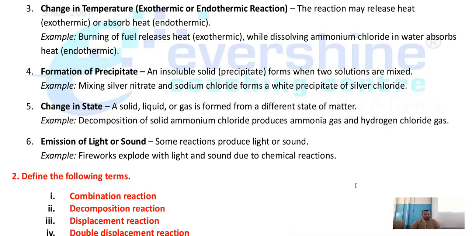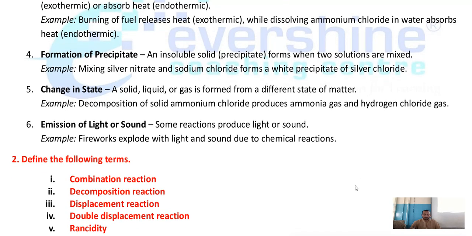Next is change in state. A solid, liquid or gas is formed from a different state of matter. Either solid can change into liquid or liquid can change into solid. Liquid to gas or gas to solid or solid to gas, anything. Understood? Here, please make sure that decomposition of ammonium chloride produces ammonia gas and hydrogen chloride gas. As you can see, in this type of decomposition reaction, there is a change in state. So, a chemical reaction has taken place.